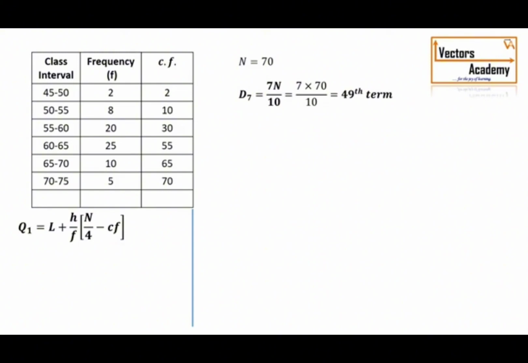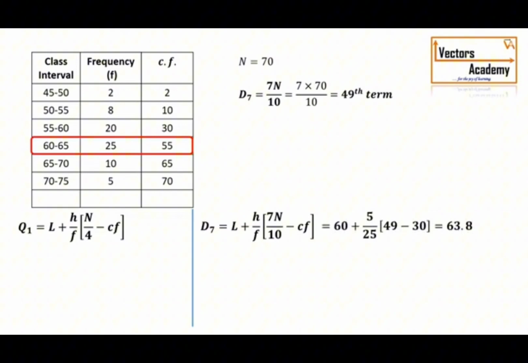Now again, in the column of the cumulative frequency, the value 49 crosses in the 4th class. So we need to select the 4th class to calculate the 7th decile. The formula for D7 will be L plus H by F into 7n by 10 minus the cumulative frequency of the previous class, Cf.